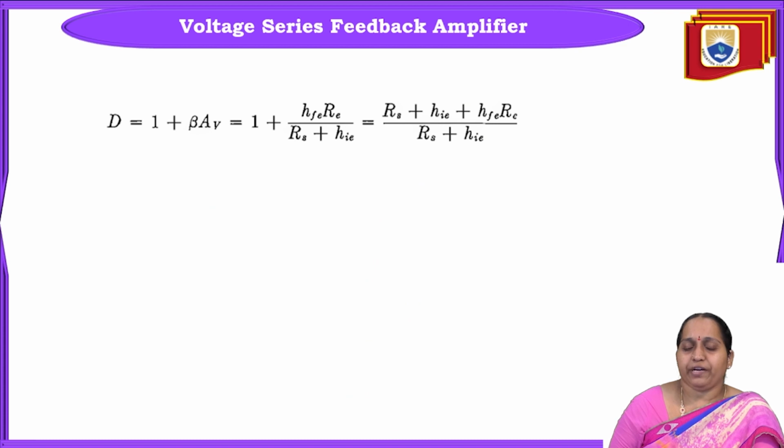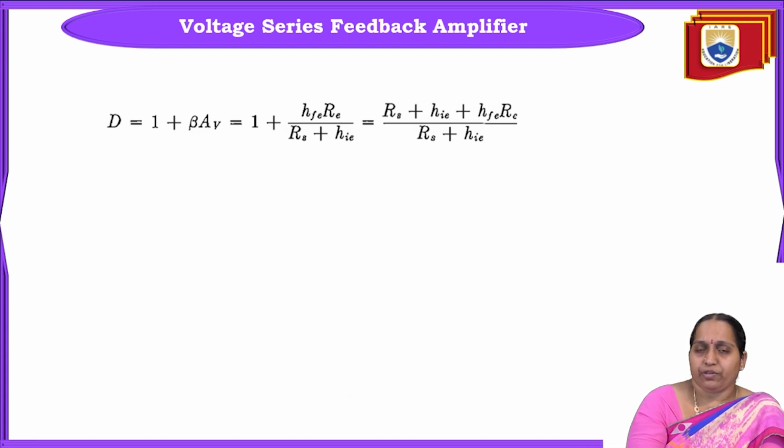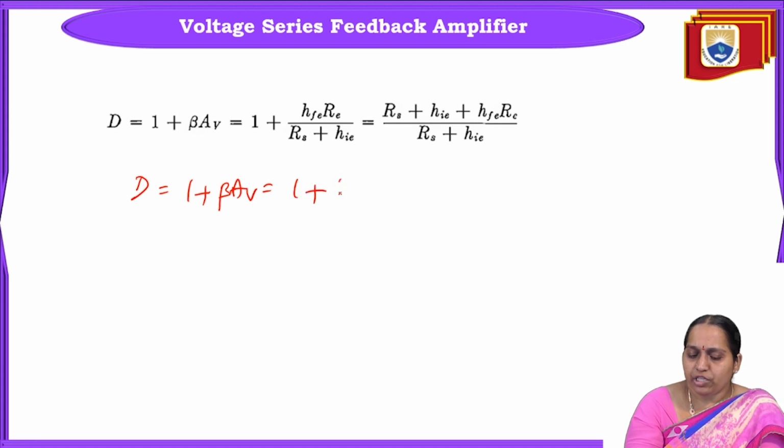After finding AV, the next step is to find D, AVF and so on. So D is equal to what? One expression for D, the sensitivity, is 1 plus beta into AV. Beta is equal to 1, as we have seen, and AV is HFE RE by RS plus HIE.